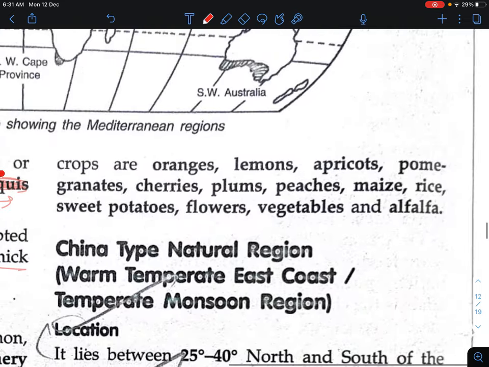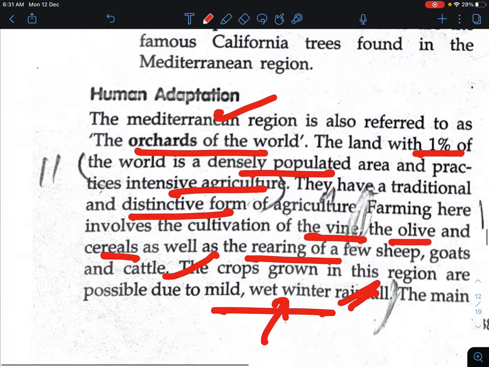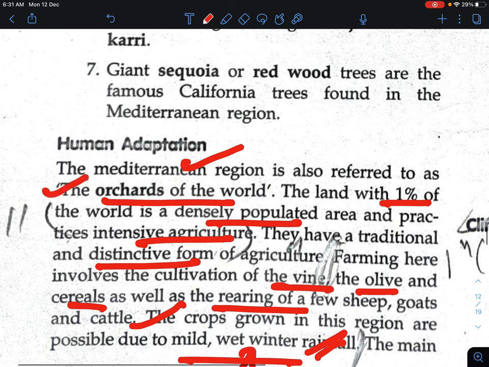The last one, the main crops are orange, lemon, apricot, pomegranate and so on. These are the vegetation, and that's why this region is called what? Orchards of the world. Thank you.